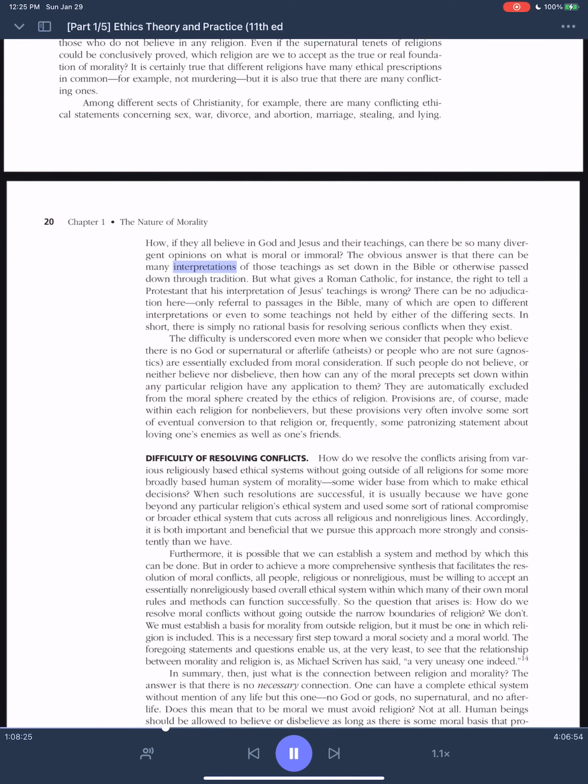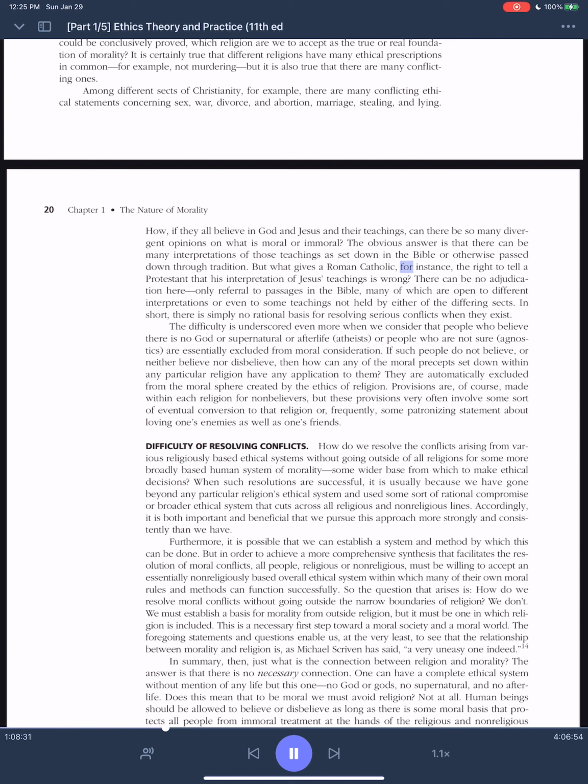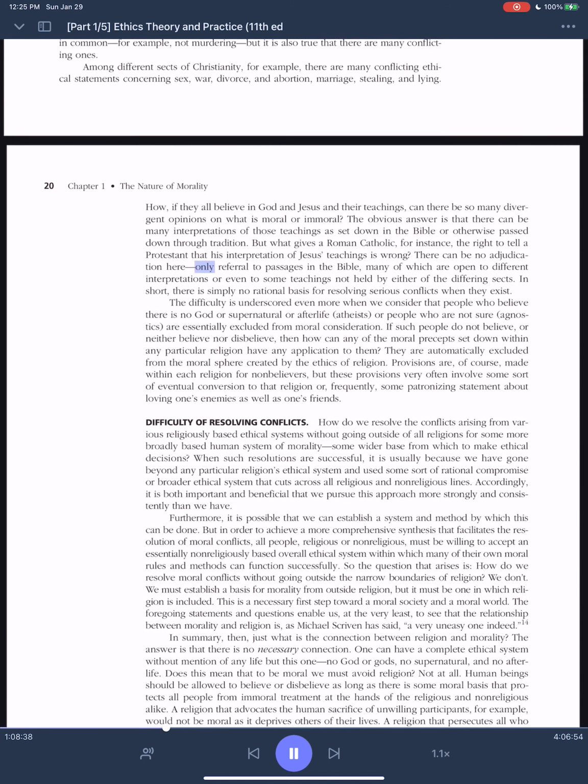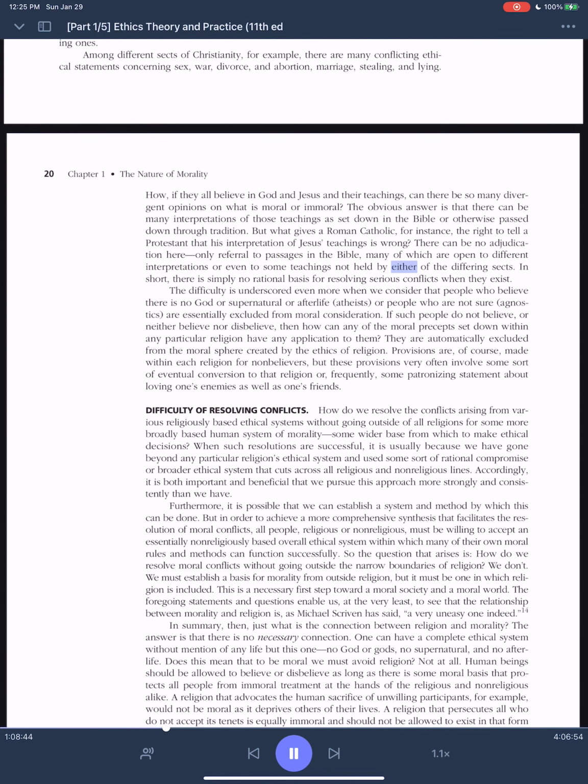The obvious answer is that there can be many interpretations of those teachings as set down in the Bible or otherwise passed down through tradition. But what gives a Roman Catholic, for instance, the right to tell a Protestant that his interpretation of Jesus' teachings is wrong? There can be no adjudication here, only referral to passages in the Bible, many of which are open to different interpretations, or even to some teachings not held by either of the differing sects.